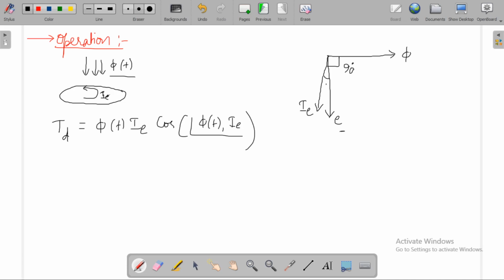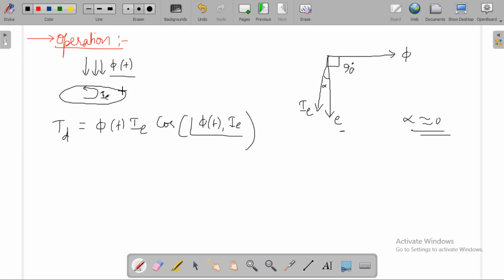The angle between these two will be alpha. Alpha will be very small, nearly equal to 0. These two will be in phase because the aluminum disc is resistive in nature, 99% resistive.